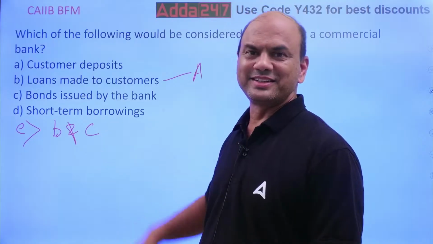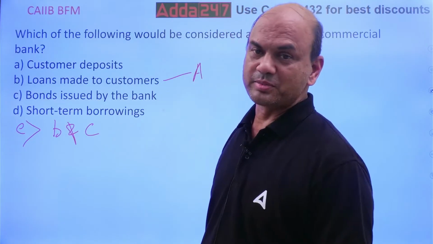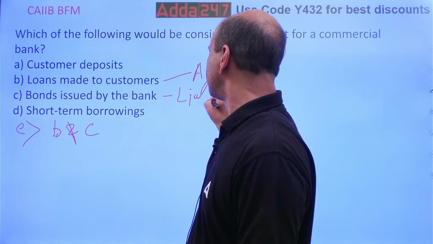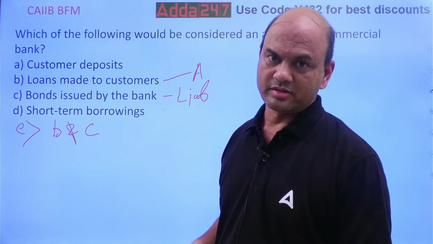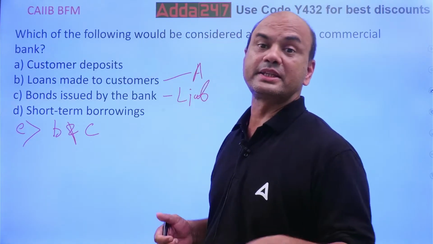What about C, bonds issued by the bank? Bonds issued by the bank are a liability. It's not an asset. Then what is an asset? If I have to consider any bond as an asset, it should be purchased by the bank.